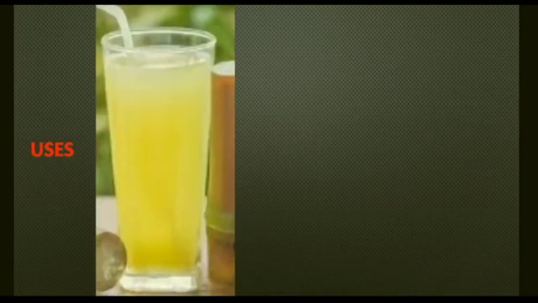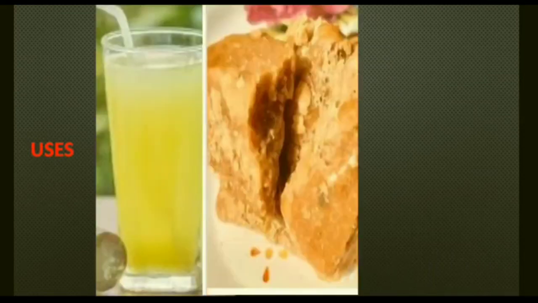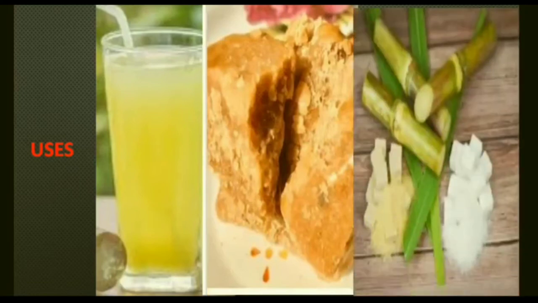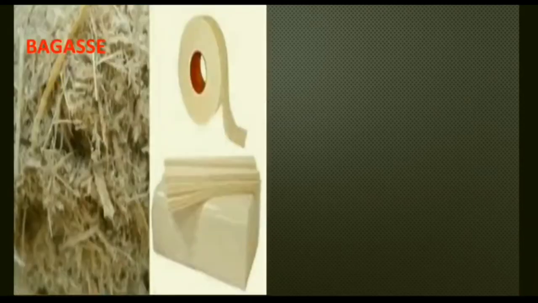Uses: sugarcane juice is used for making jaggery. Sugar is made from this, and even its byproducts are used for different purposes, like bagasse. Bagasse is leftover cane which is used for making paper.